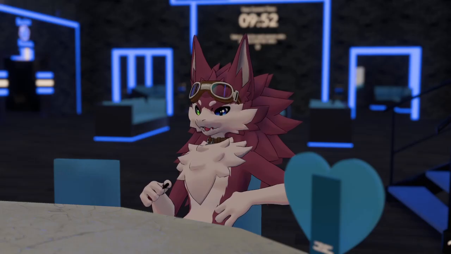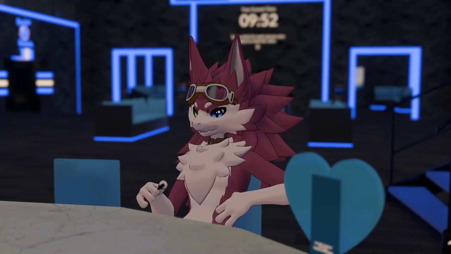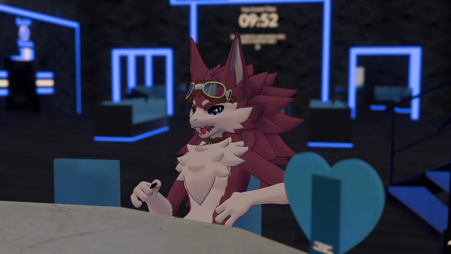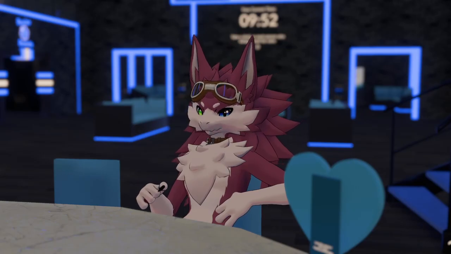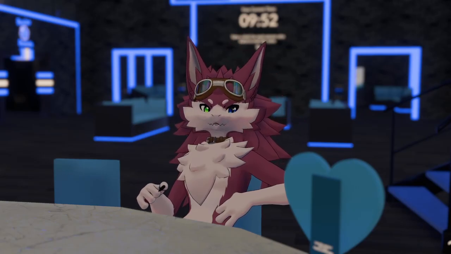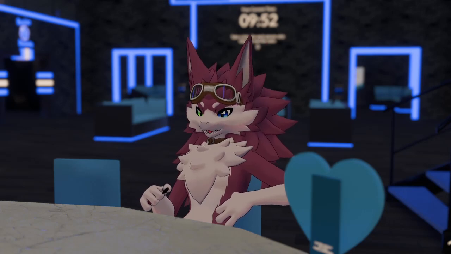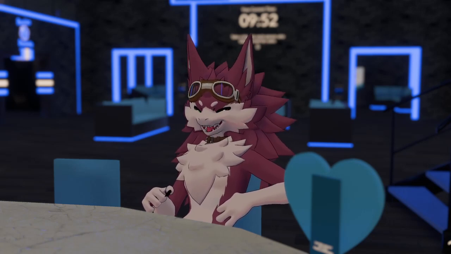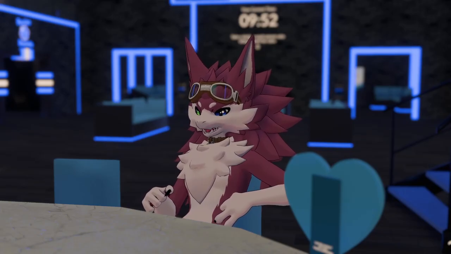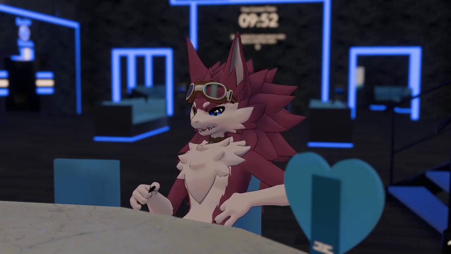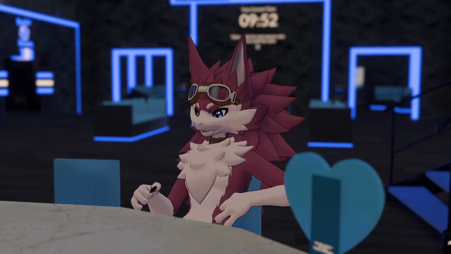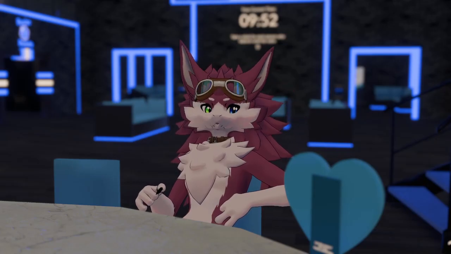Mouth raiser upper raises and slightly pushes out the upper mouth. I can't do that. Mouth raiser lower raises and slightly pushes the lower mouth.